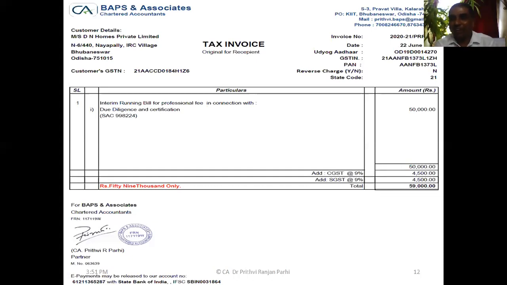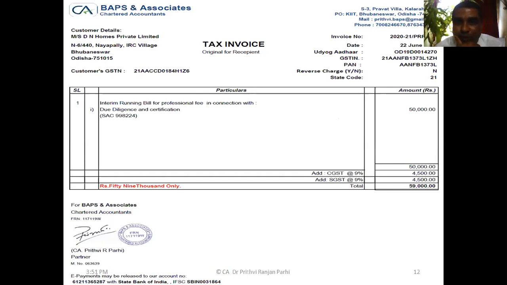Subsequently, when we learn invoicing under GST, there is a requirement that the maximum number of characters for an invoice number can be 16. And you see this is within 16 digits. There is a requirement to do so, and at that time we will learn it. So this is the invoice number. Can you tell me what the invoice date is? 22nd June 2020.